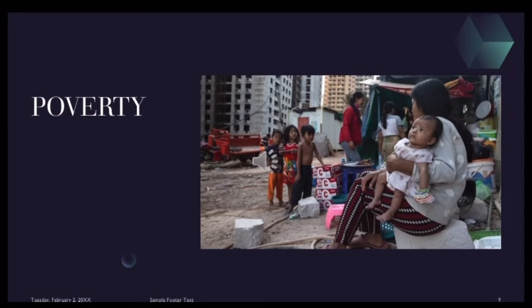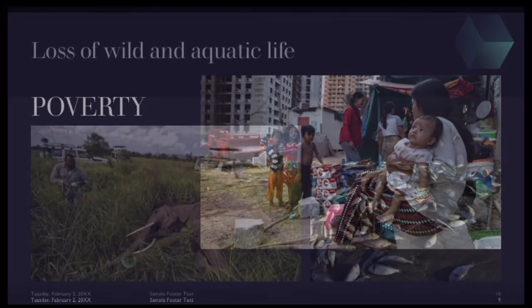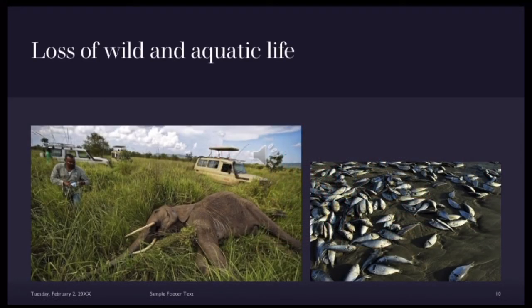If there's no growth, it means more people will be hungry, more people will be poor. But in this case, poverty is caused by climate change, by global environmental change. How does it cause poverty? Because there'll be droughts, so there's no production, less food, which means more people are going to be hungry, livestock is going to die, and there'll be loss of wild and aquatic life.